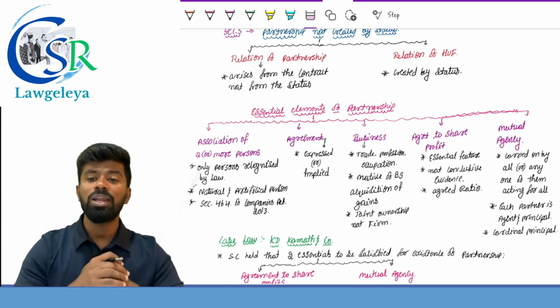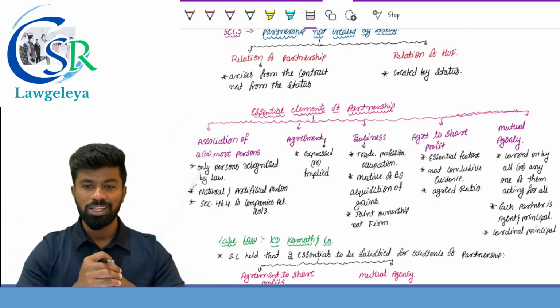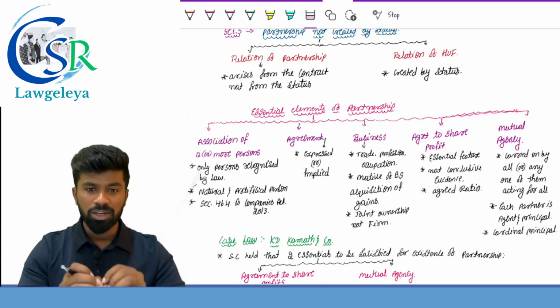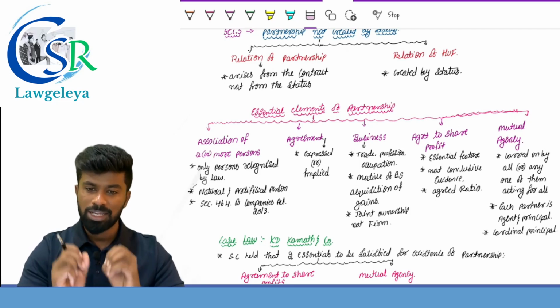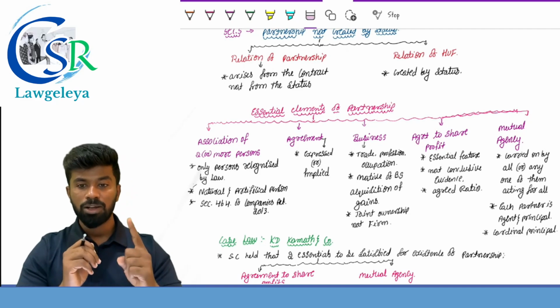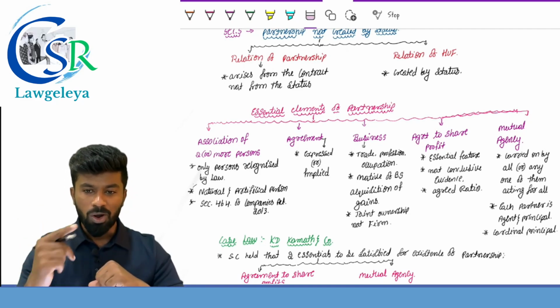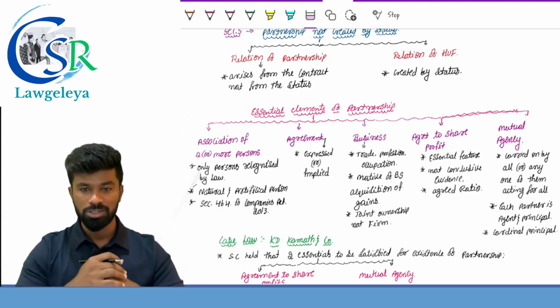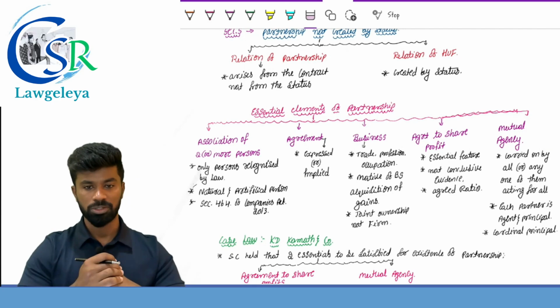Next one, mutual agency. So what is mutual agency? Carried on by all or any one of them acting for all. So every partner in the partnership firm acts as an agent of the firm for carrying on the business of the firm. And for the act of one partner, who is responsible? All the partners are responsible. So these are the essentials of partnership, which they may ask in the theory question.